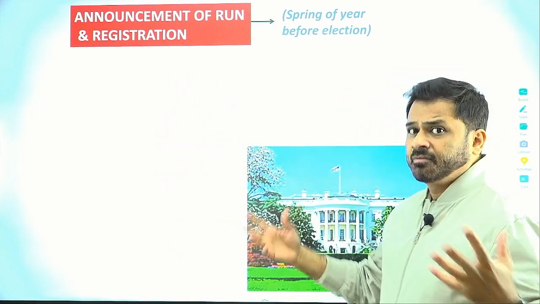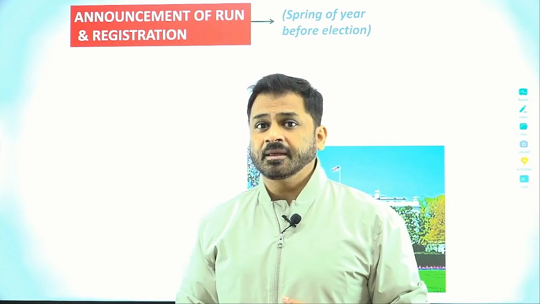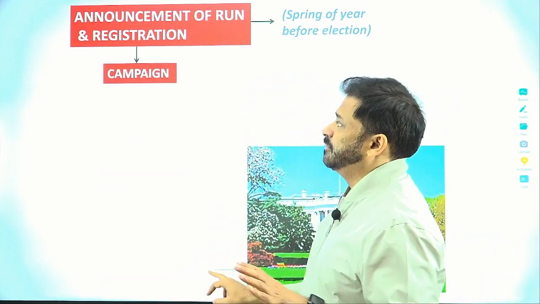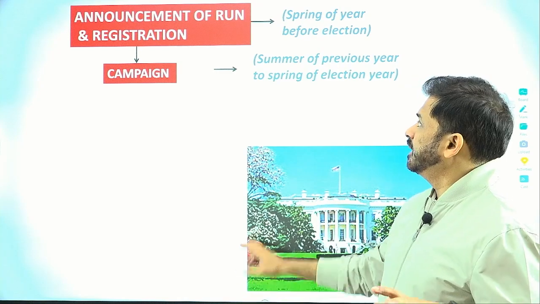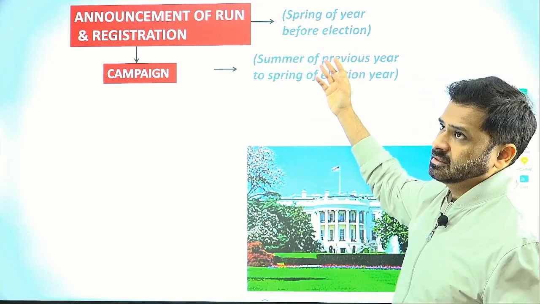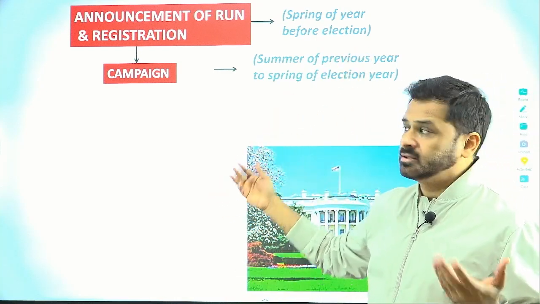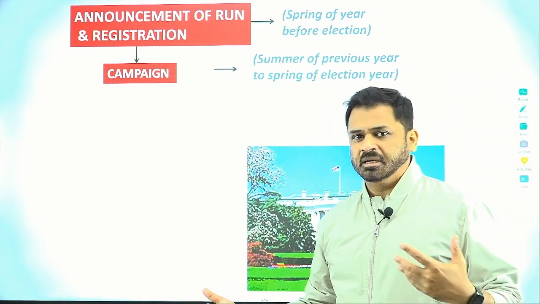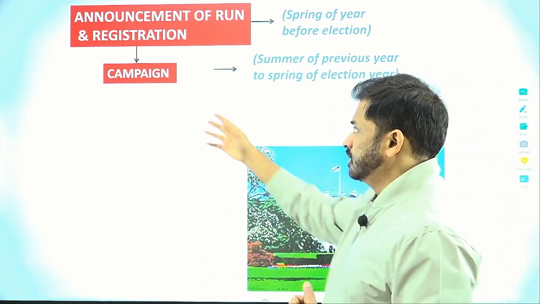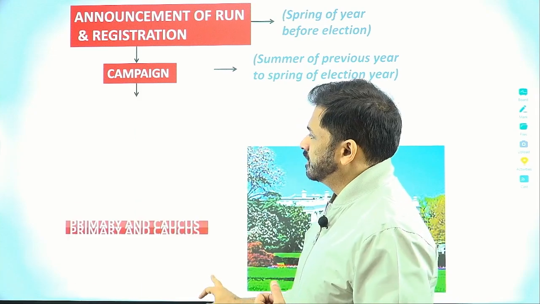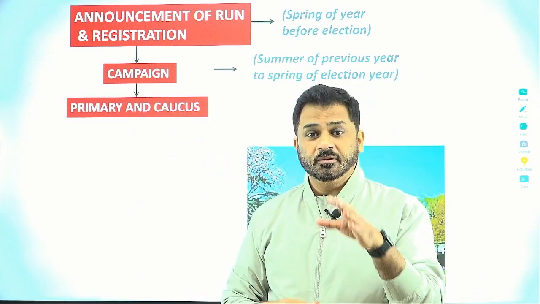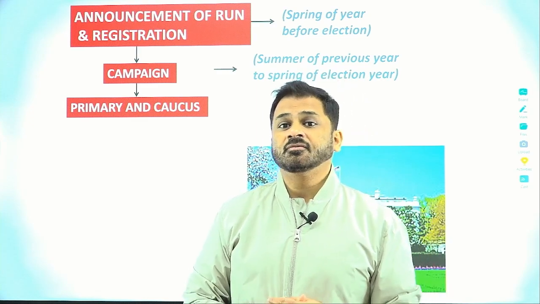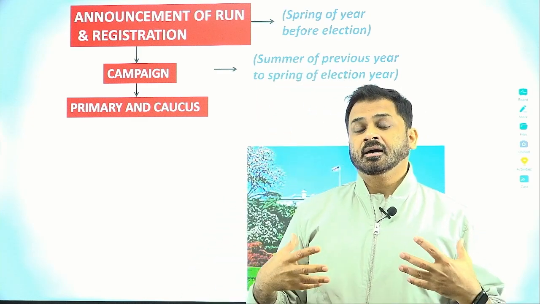A number of candidates will be in the fray, and they are going to register themselves, and then start their campaign. This campaign will mostly run from the summer of the previous year, let's say around May 2023, until the spring of the election year, around March or April of 2024. After the campaign, there is the first major step in the process of election, where the parties will decide their candidates.